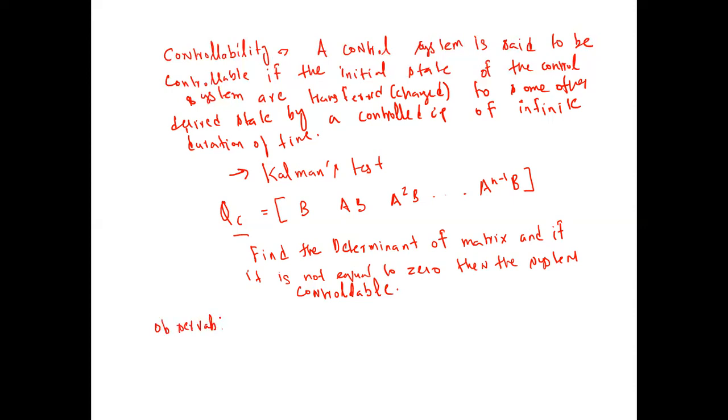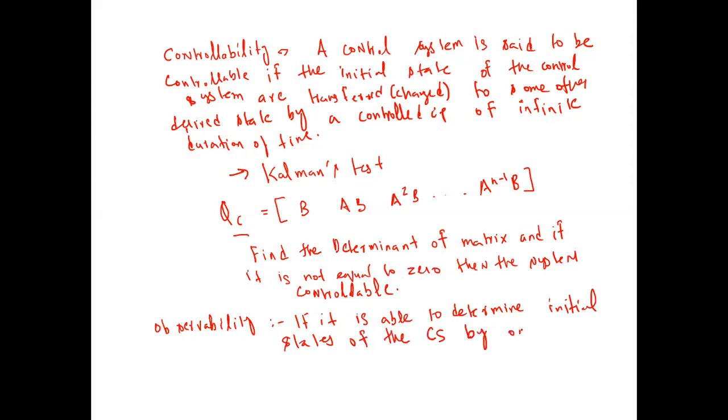For this I will give you the definition of observability. A system is said to be observable if it is able to determine the initial states of the control system by observing the outputs in finite durations of time.